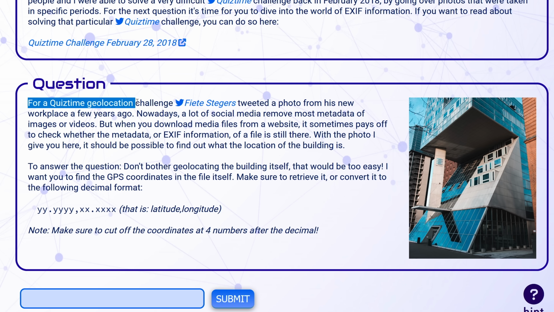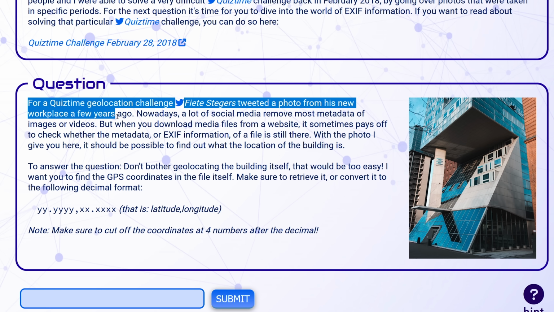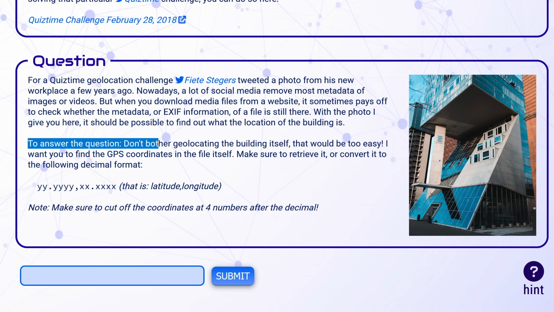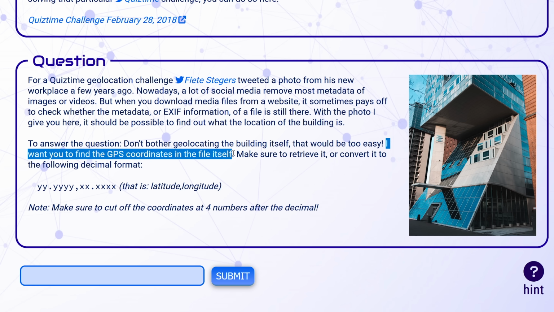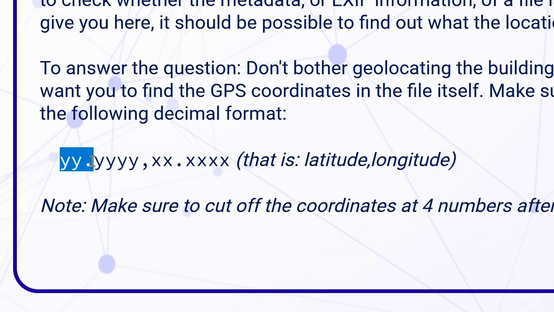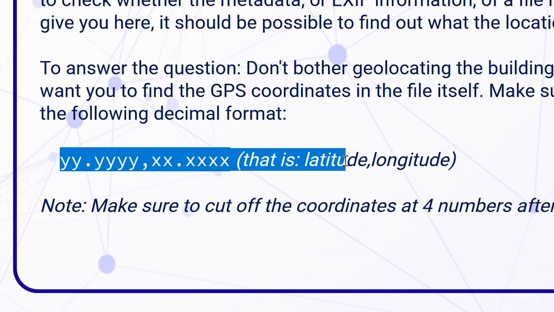Number 10. For a quiz time geolocation challenge, somebody tweeted a photo from his new workspace a few years ago. To answer the question, don't bother geolocating the building itself. That would be too easy. I want you to find the GPS coordinates in the file itself. Make sure to retrieve it or convert it to the following decimal format: latitude, longitude.